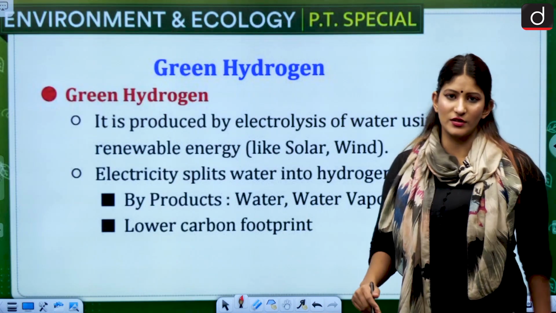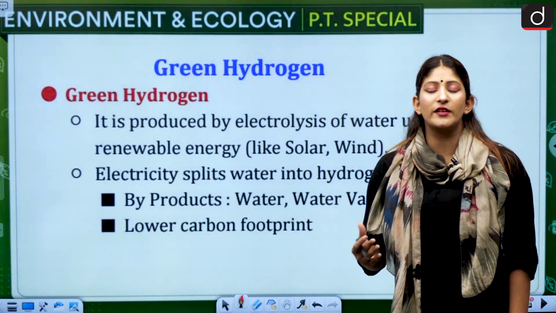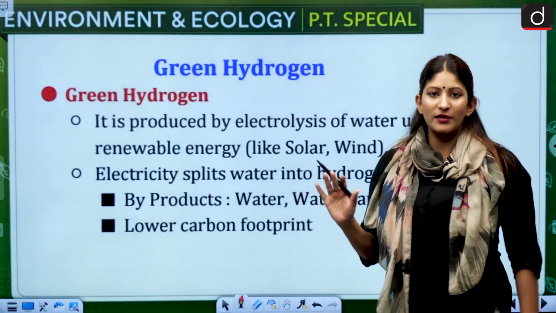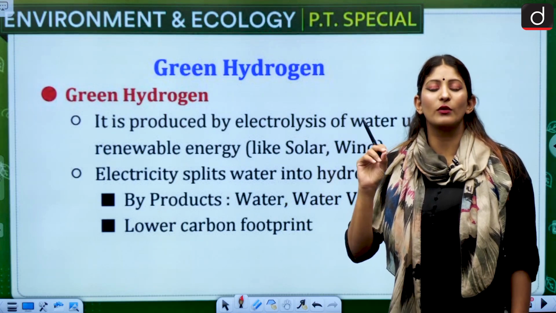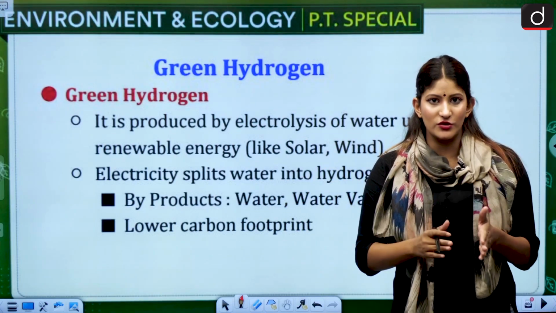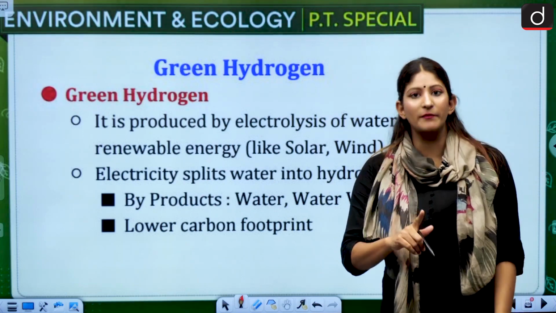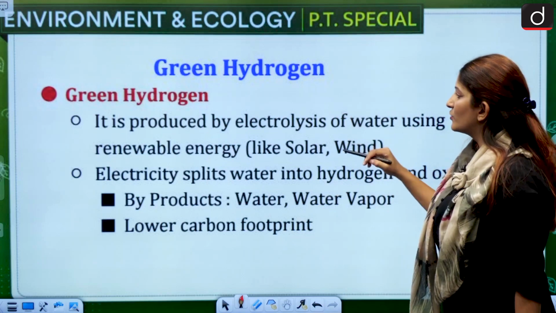What is green hydrogen? There are different types of hydrogen: grey hydrogen, blue hydrogen, green hydrogen, even yellow hydrogen is also there. Remember the different types of hydrogen. Just go to Google, type the different types of hydrogen, choose an authentic site, go through it. Okay, it can be asked in your prelims examination. Now let's talk about green hydrogen.